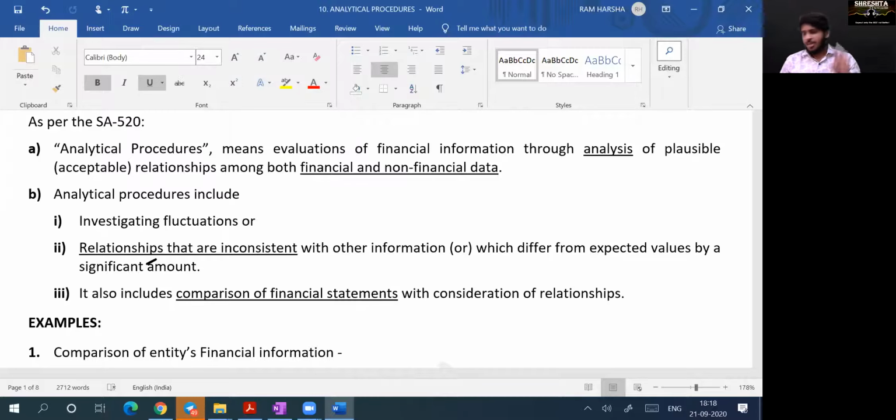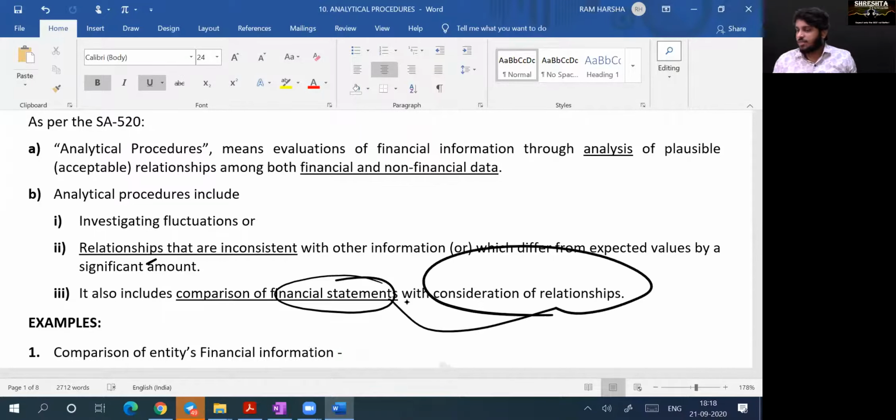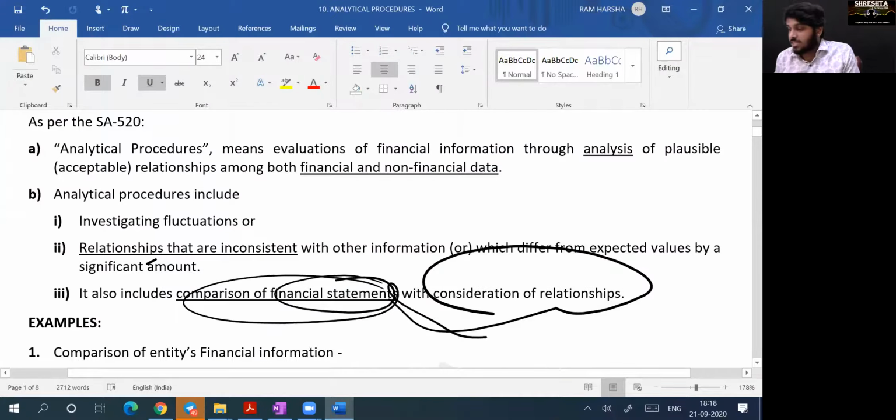So it also includes inconsistent relationships you will inquire. It also includes calculating expected figures and comparing with actual figures, where the significant variation you will investigate. It also includes comparison of financial statements by consideration of relationship of that financial statement with others. Example. What is the comparison of financials with other relationships? What does it mean?